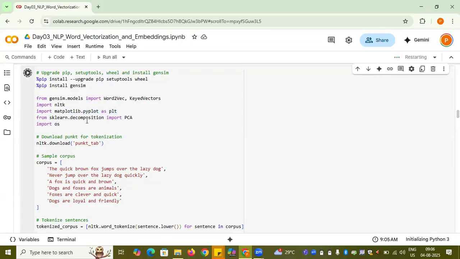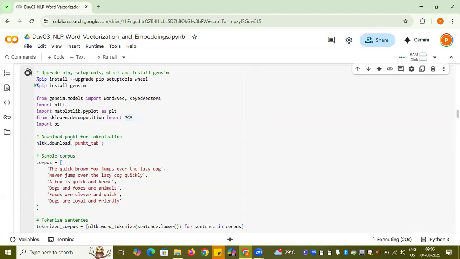And then from sklearn.decomposition, I'll be looking at PCA. I want to show it because, suppose you are getting embeddings of higher dimension and you want to see them in a lower dimension, then PCA is the thing that you need to visualize your embeddings altogether.